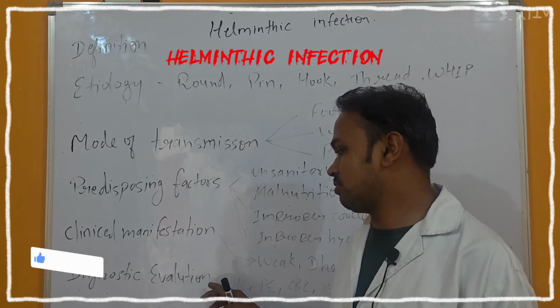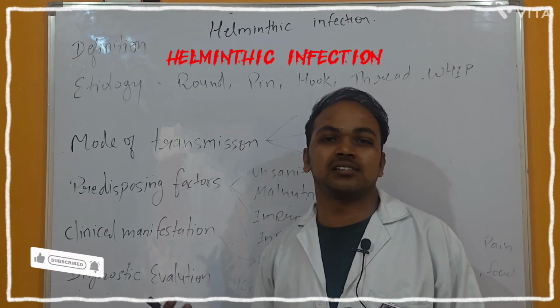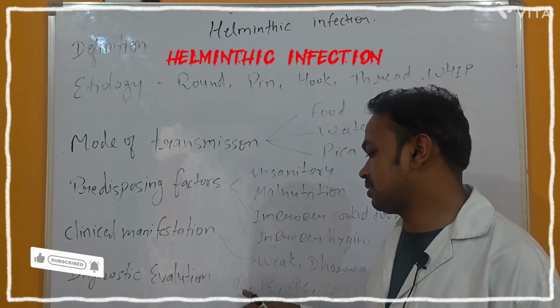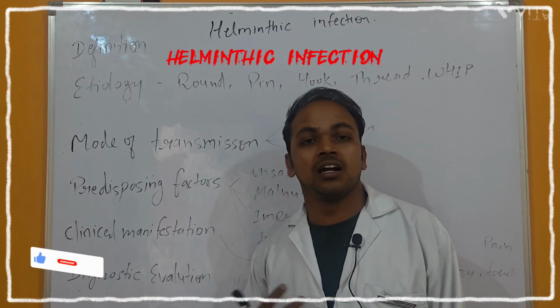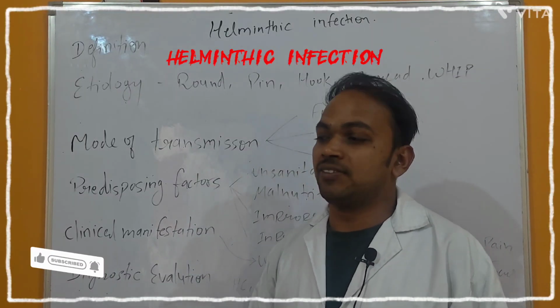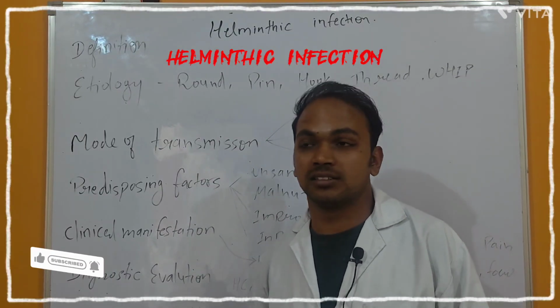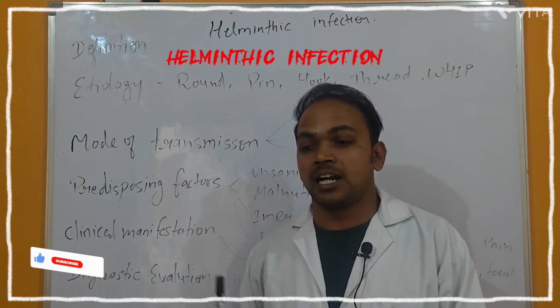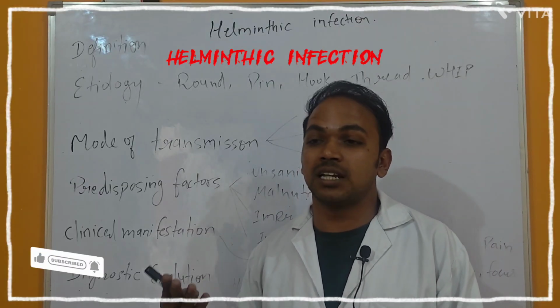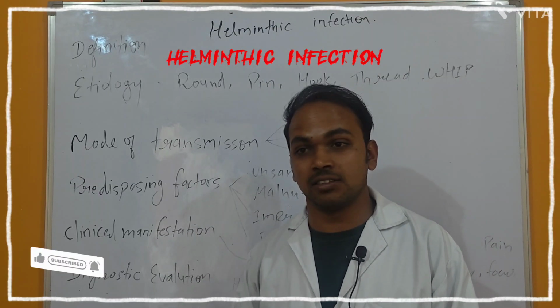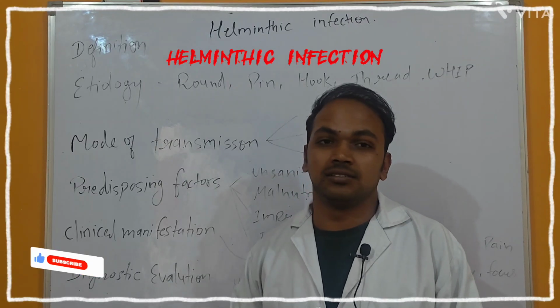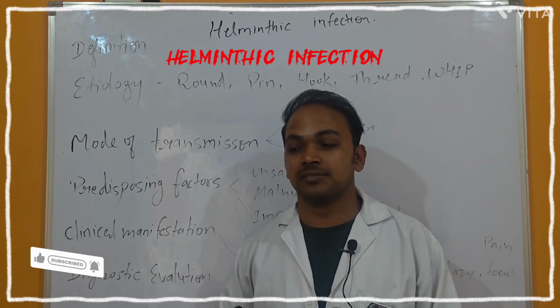Now the diagnostic evaluation means how we can recognize that he is suffering from helminths infection. First one is HC. HC means history collection, meaning the nurse has to ask the parents about the baby's timing of eating, what he is eating nowadays, and any nutritional abnormality.